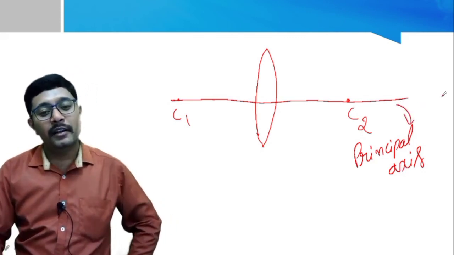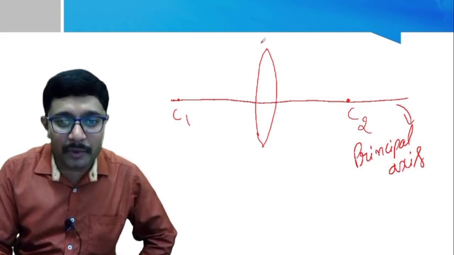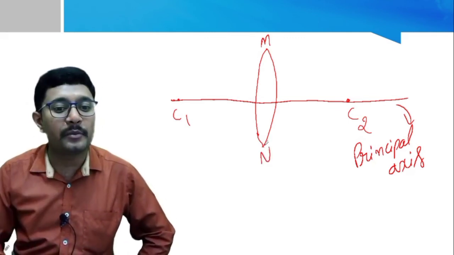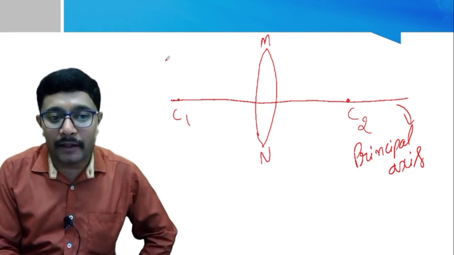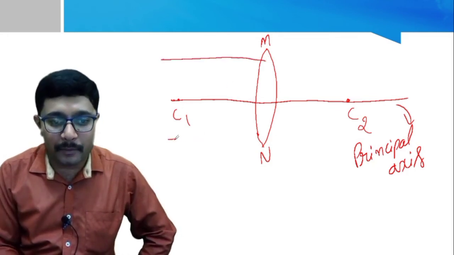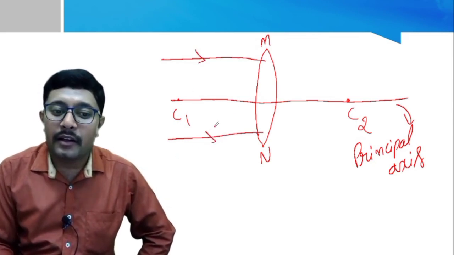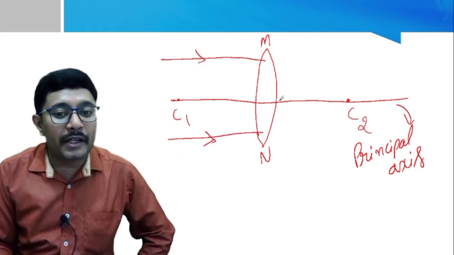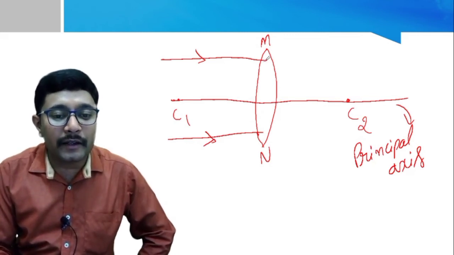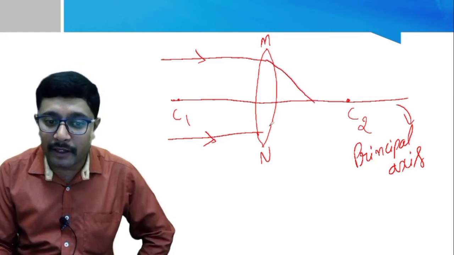And then this is the aperture. So you can indicate the aperture as M, N, as we have studied in spherical mirrors. Now consider if a light ray falls on this lens. What can we observe? We can observe refraction. After refraction, the light rays get converged to a point, correct?